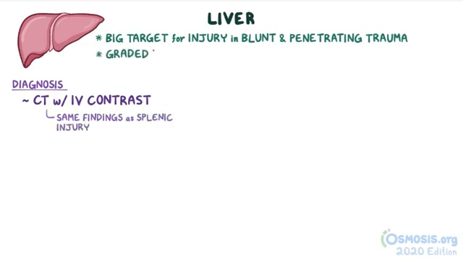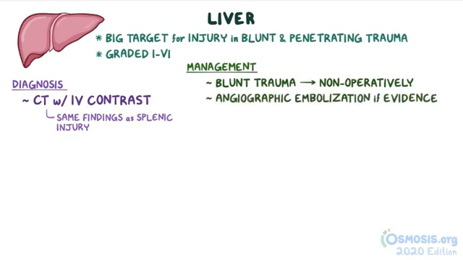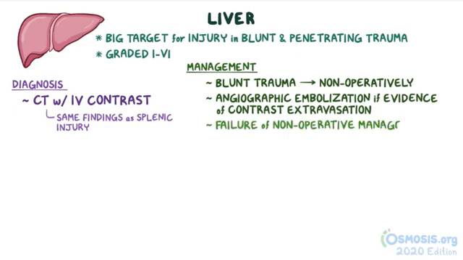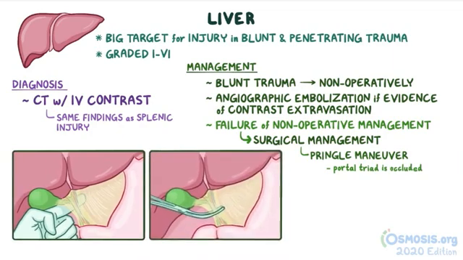Hepatic injuries are graded 1 through 6, and individuals with blunt hepatic trauma are managed non-operatively regardless of the injury grade. Once again, angiographic embolization can be done if there's evidence of contrast extravasation. Failure of non-operative management is an indication for surgical management. One operative technique to control liver bleeding is the Pringle maneuver, and that's where the portal triad is occluded using a finger or a vascular clamp.